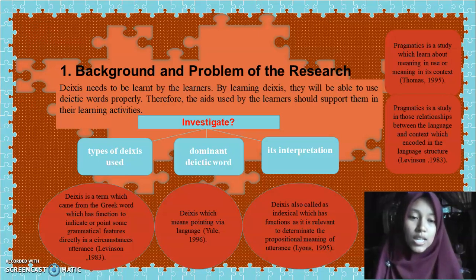And then I formulated some research questions as the aims of my research. The first one is to know the types of deixis used in the text, the second one is to know the dominant deictic word used in the text, and the last one is to know the interpretation of the dominant deictic word used in the text.